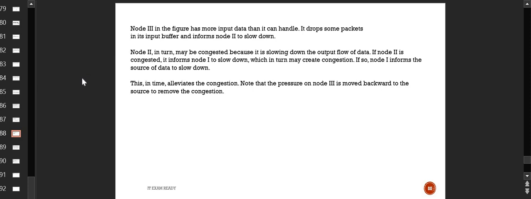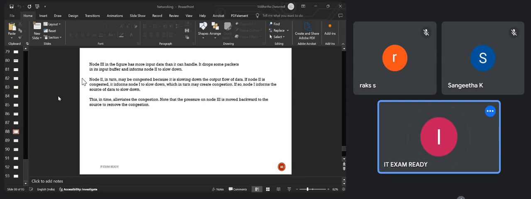So the output buffer of 2 is congested now. So now 2 is going to tell 1 to slow down, and node 1 will inform the source of the data to slow down. In this time, it elevates the congestion, but the pressure on node 3 is moved backward to the source, and it removes the congestion basically. So during back pressure, it is a kind of thing which will increase the congestion, but after some time you will have the congestion removed from the system. Is this clear?